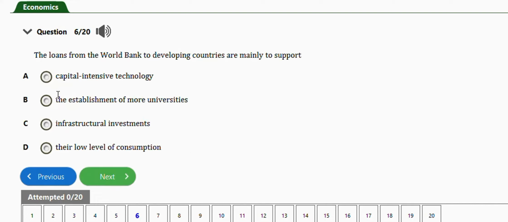It says the loans from the World Bank to developing countries are mainly to support capital intensive technology. Option B, for the establishment of more universities, infrastructural investments. They are low level consumption. The right answer is option C, which is infrastructural investments. Okay, so the next question is this one.